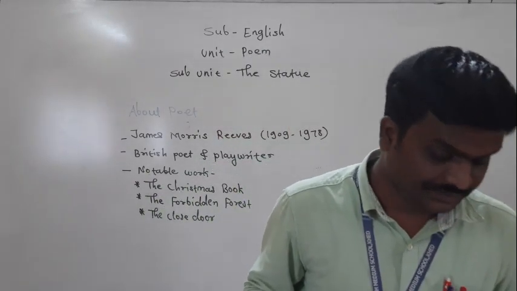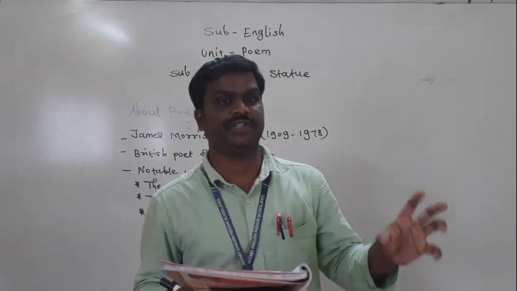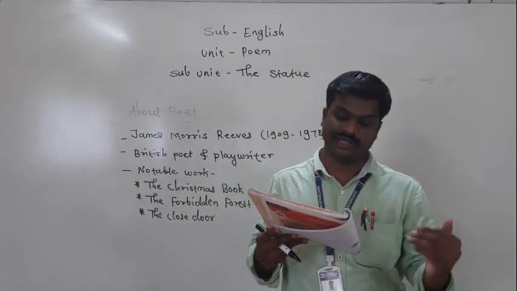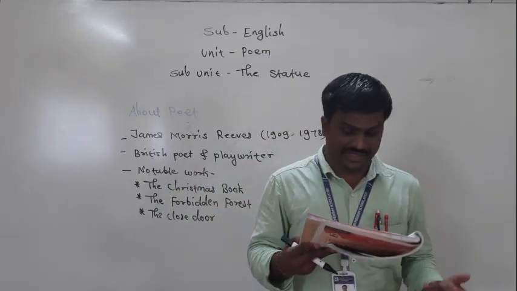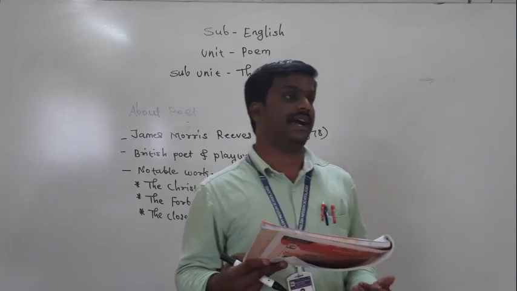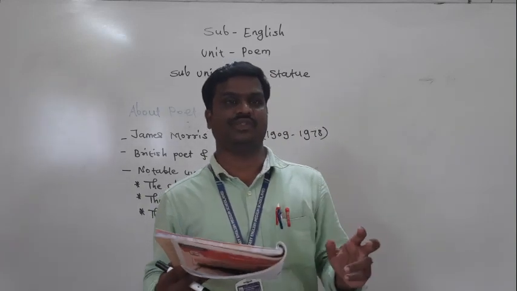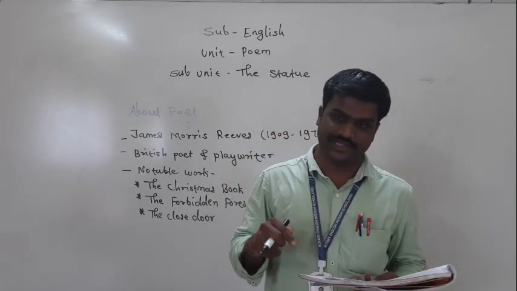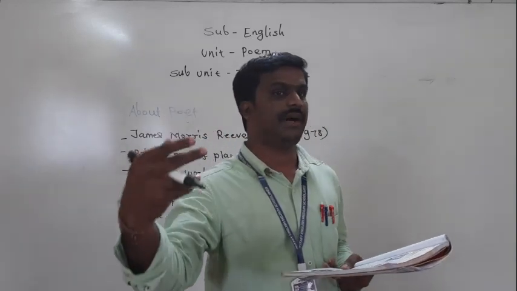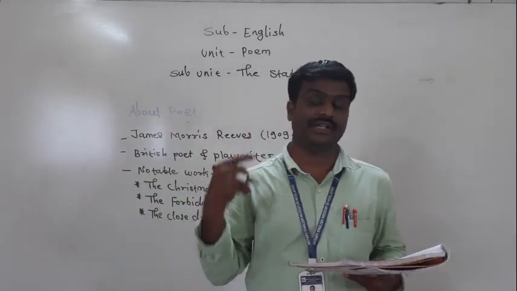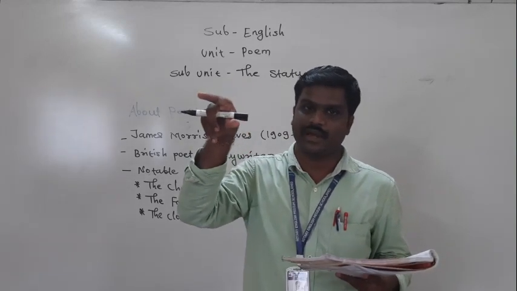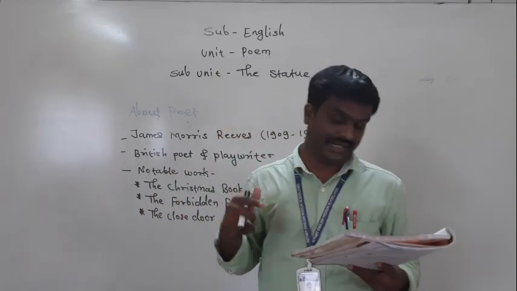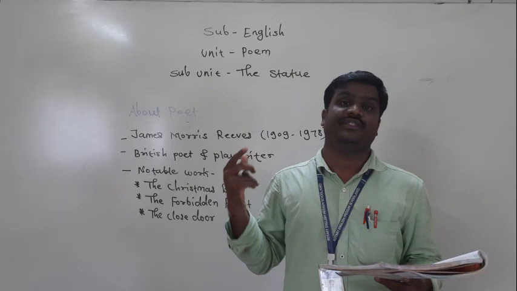Okay, in a sitting posture, the statue has been carved, and so the line is: "here sits a stone gentleman with a stone face." It means the poet tells us what material has been used to make it. That material description has been given by the poet. In the first line, the poet is telling us about the location where it is located. Second line tells us from which material it has been made. So friends, it is made of stone.